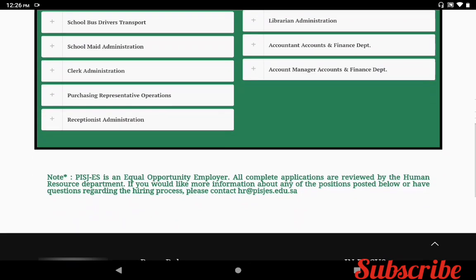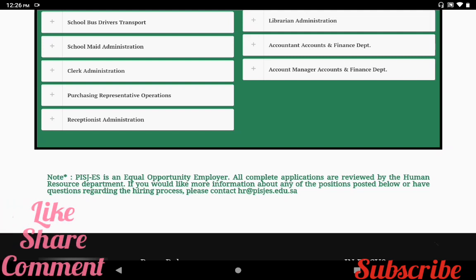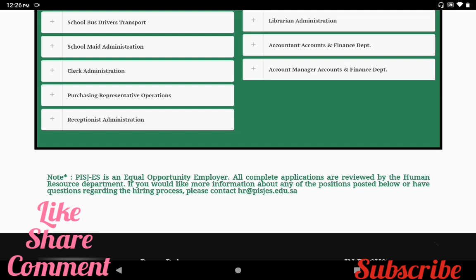So here they have given Pakistan International School, Jeddah, an equal opportunity employer. All complete applications are reviewed by the Human Resource Department. If you would like more information about any of the positions posted below or have any questions regarding this hiring process, please contact hr@pisjes.edu.sa. If you have any queries, you can contact this email ID.